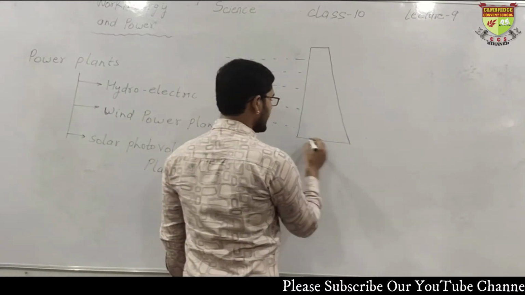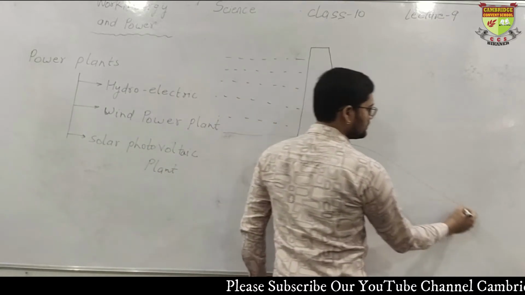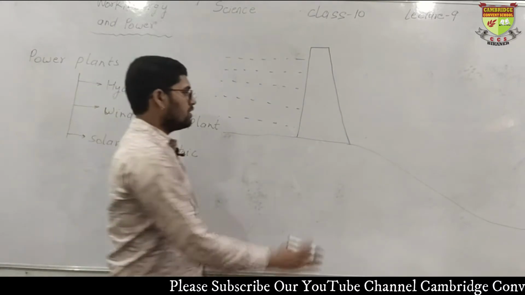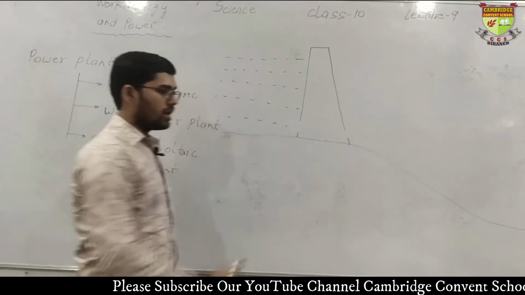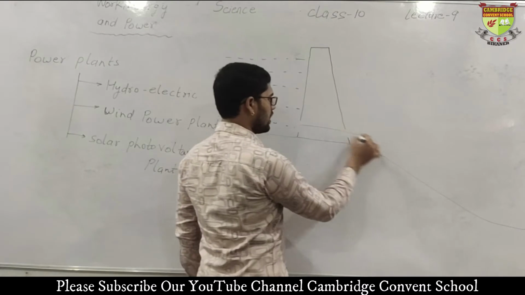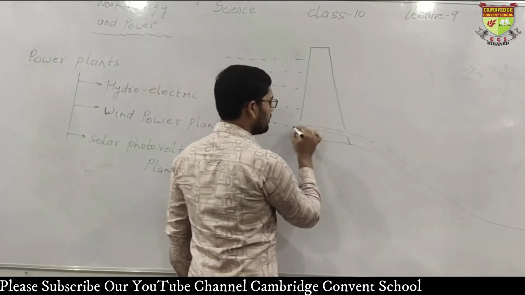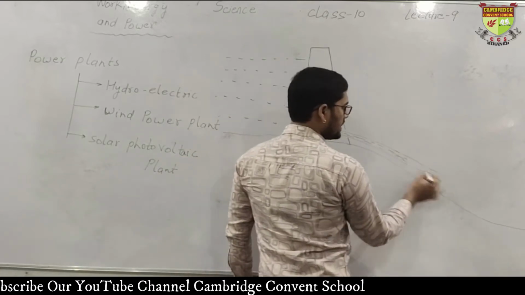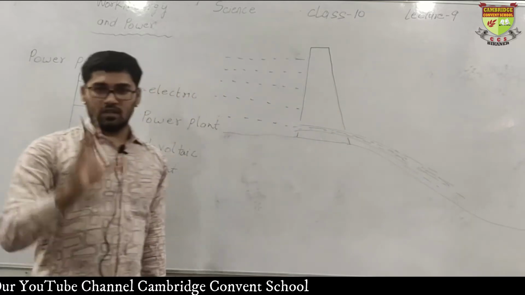Now, what happens? This dam was situated at some height, right? Okay. Now, when we have to produce electricity, what do we do? We allow a path for this water to flow downward, and the water goes downward through the passage provided. Fine. With the pipes, with the tunnels, with the gates, or whatever we can say, the water goes downward. Clear? Okay.